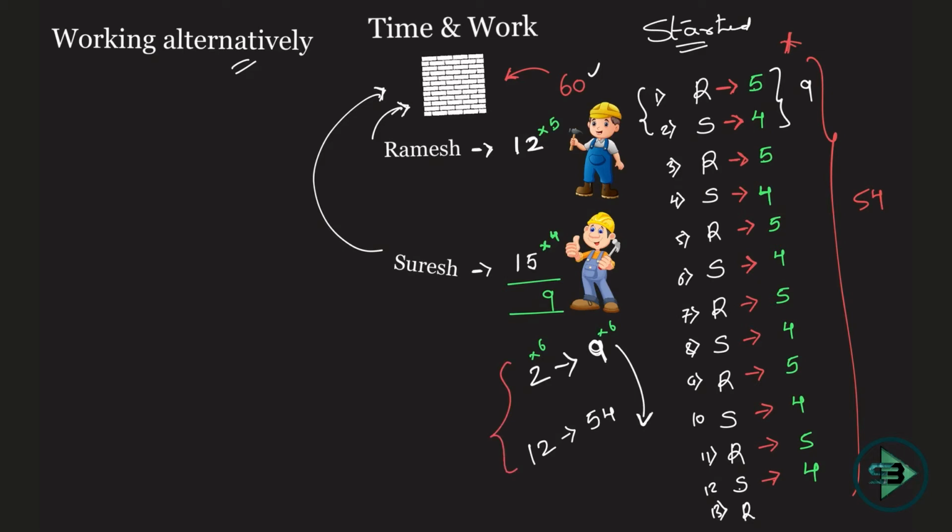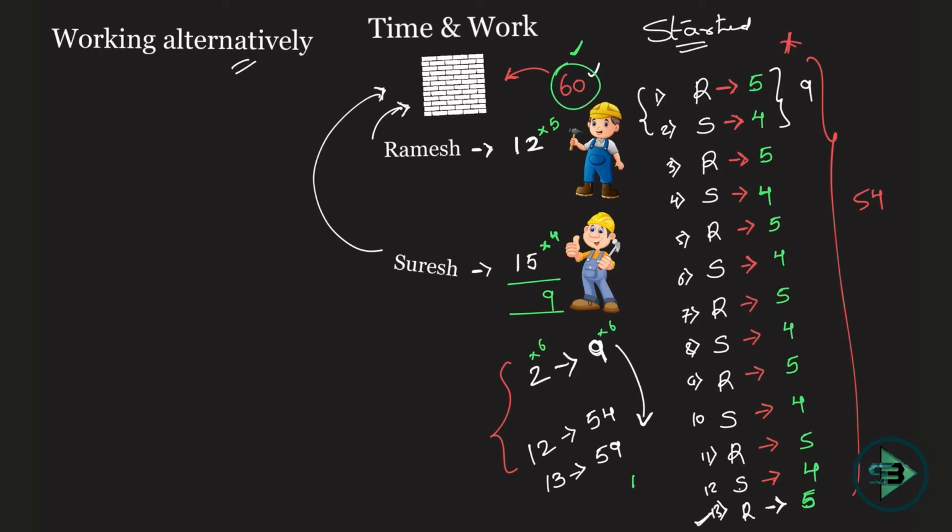Now what will you do? Now on 13th day, what is actually happening? On 13th day, who is working? Ramesh will be working, because on odd number of days, always Ramesh is working. So on 13th day, Ramesh is working, and how many bricks will Ramesh put in? 5. So 59 bricks are being put in, and you are done with 13th day. Now what will happen? How many bricks are remaining to be put in to finish the work? 1. Okay, because if you put in 60, the work is done.